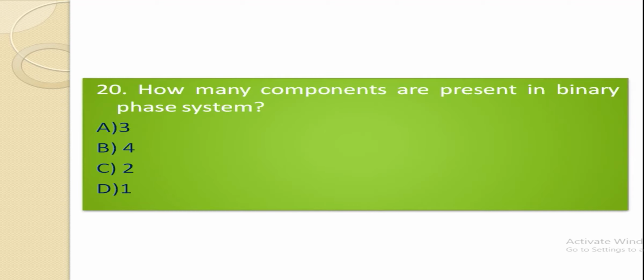How many components are present in a binary phase system? 3, 4, 2, or 1? The right option is 2. In a binary phase system, there will be only 2 components.